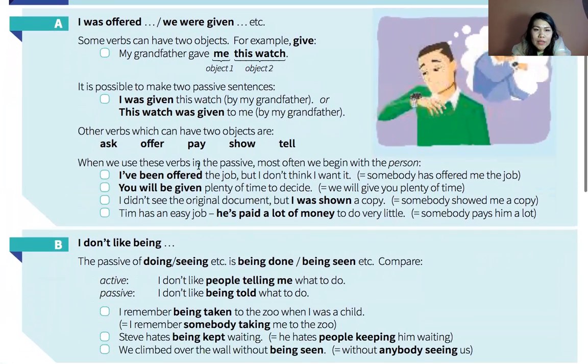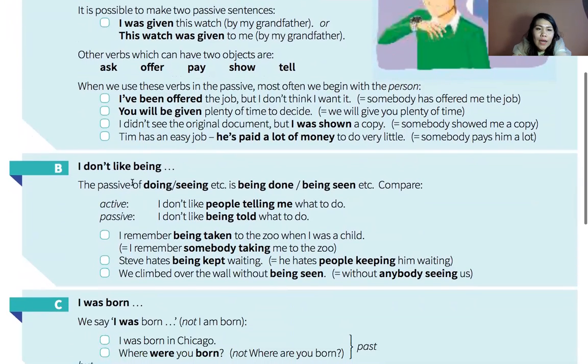Also, when we use the verbs in the passive, most often we begin with the person. For example, I've been offered a job. I was offered a job, it's not me, someone offered it to me, then we can use the passive form. You'll be given plenty of time to decide. You are given lots of time to decide. I didn't see the original document, but I was shown a copy. I was shown a copy.